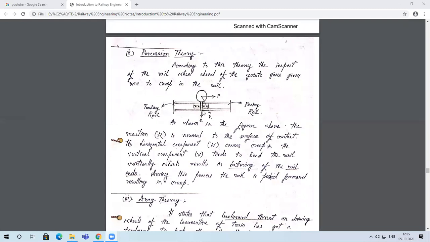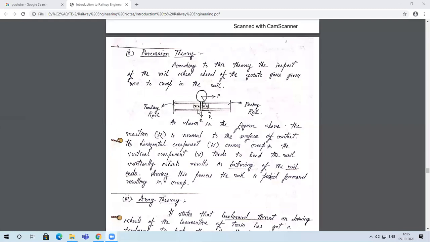It's like an elevation, not a cross section or plan. So this is the head of the rail, and this particular section is the foot of the rail. When you join these two rails together, your main interest here is to avoid the creep. You need to maintain the level of both rails the same. So the level of the rails is expected to be the same. In case it is not the same, that is, either of these two might come up or the other might go down.